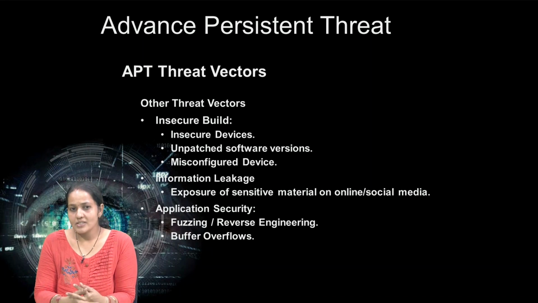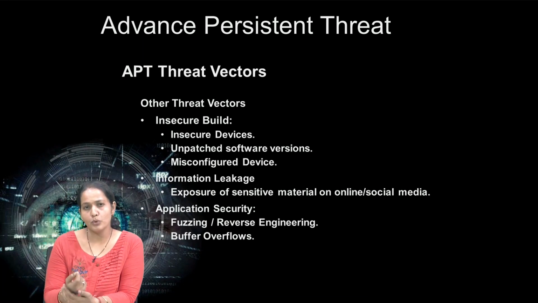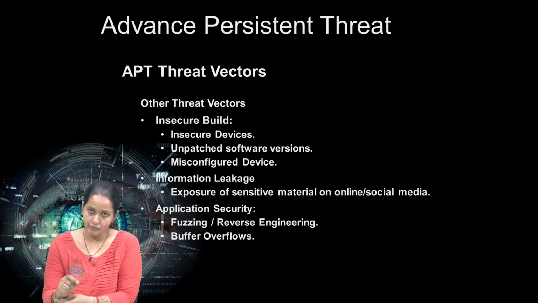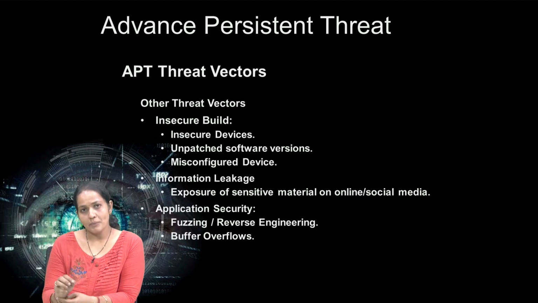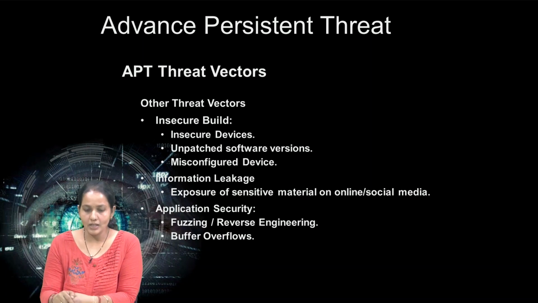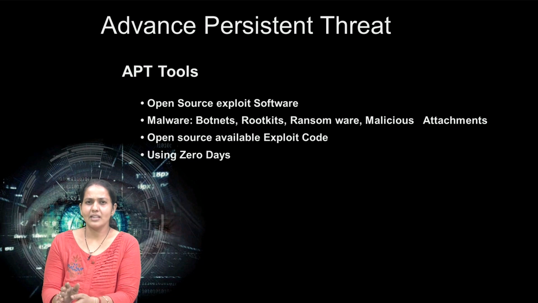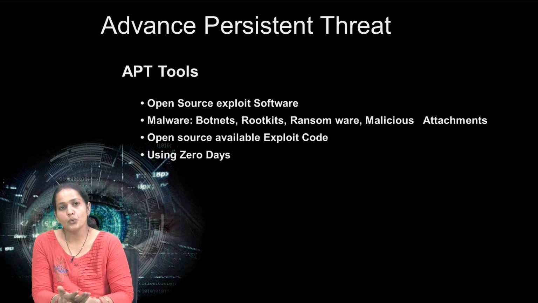Third is application security: reverse engineering, fuzzing, buffer overflow, or whatever exceptions exist in an application. Through such an exception the intruder gets sensitive information, and that is also a vector where the intruder can get entry to the network. Once they get entry, they will do whatever task or hijack whatever information they want. Okay. Now, which are the tools of APT?